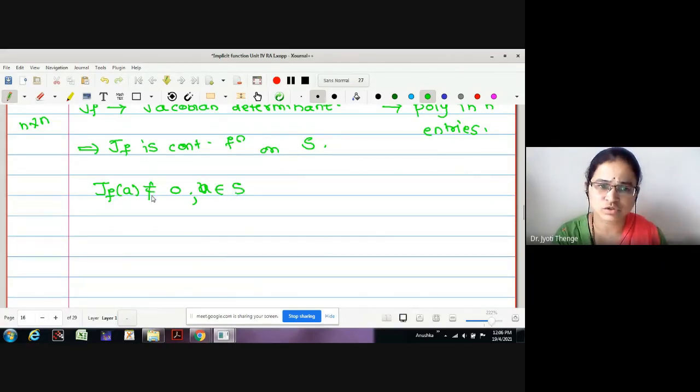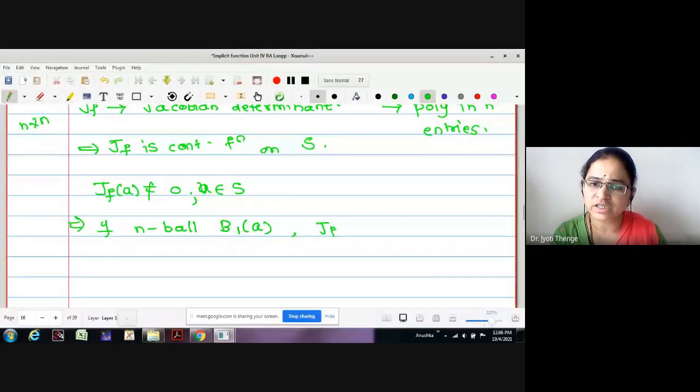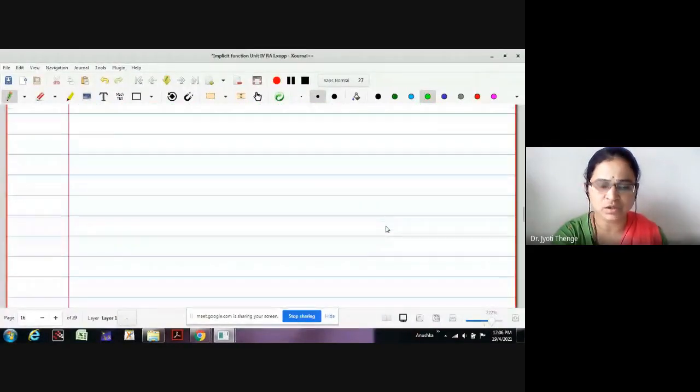This is non-zero at some point A in S, and since Jf is continuous, may I say there exists an n ball B1 of A on which the Jacobian determinant is non-zero.